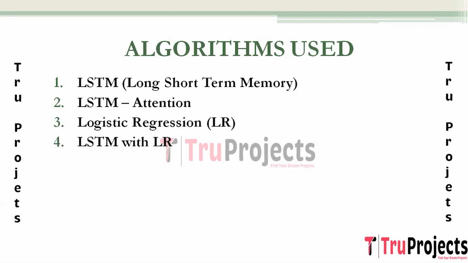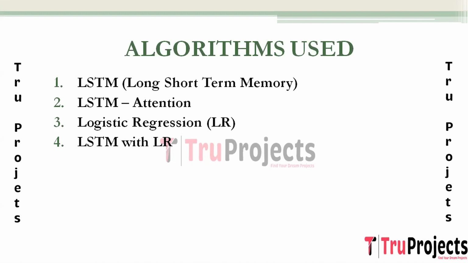The next algorithm is LSTM with LR, which is logistic regression. LSTM with logistic regression is a hybrid model that combines the strengths of LSTM for sequence learning with the simplicity and interpretability of logistic regression. The LSTM extracts features from sequential data, and these features are then used as input for a logistic regression model for the final classification.